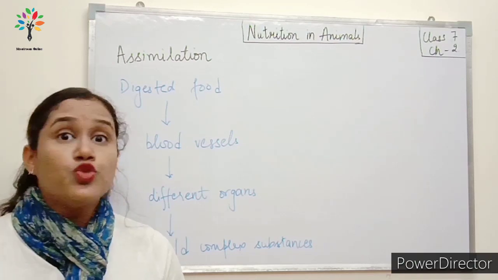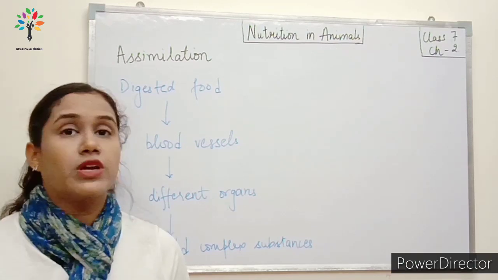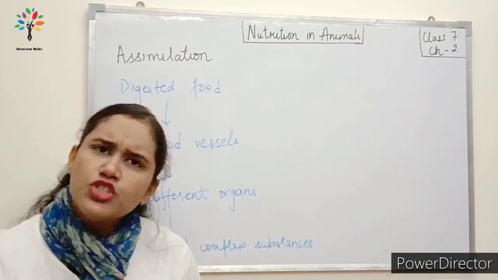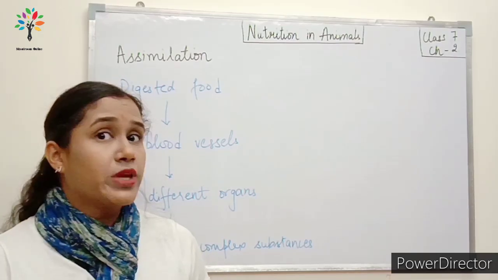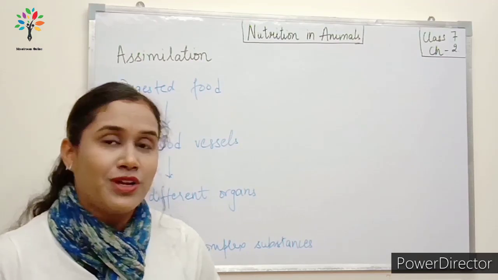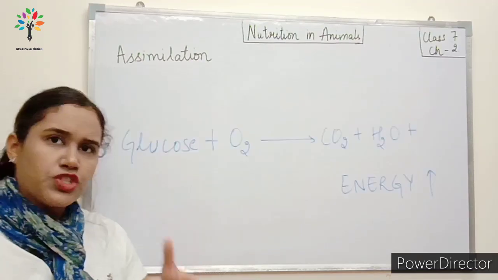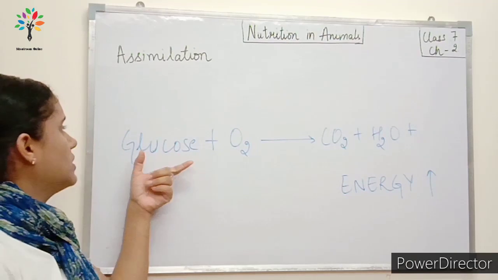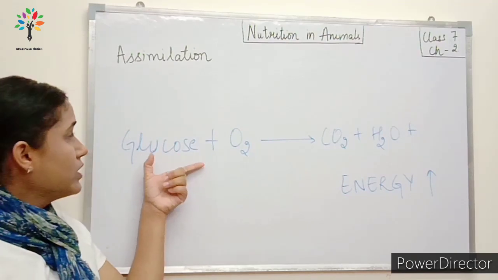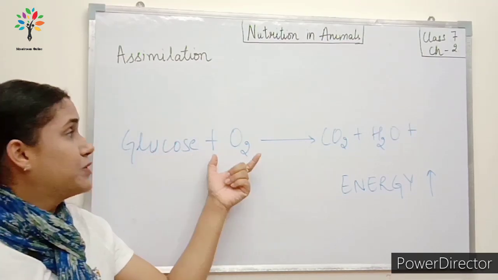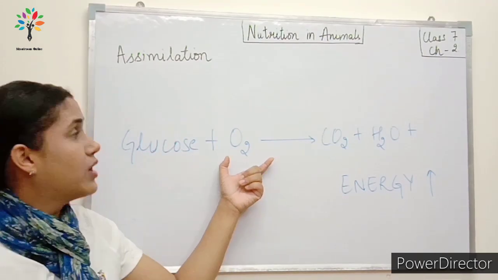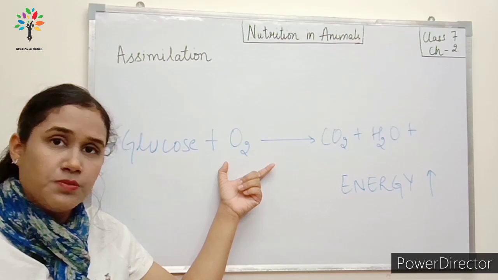Now another way to utilize the digested food is to get energy from the food, है ना? अब इतना सारा काम करने के लिए energy भी तो चाहिए. So how do we get the energy from digested food? Let's have a look. So the digested food in the simplest form is basically glucose. So when this glucose reaches the different parts of the body, then in the presence of oxygen which we are getting from the respiratory system, ठीक है?